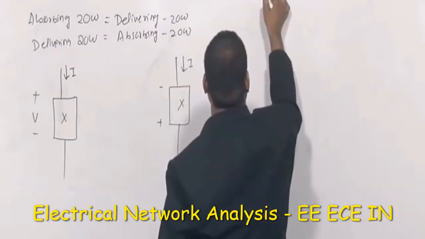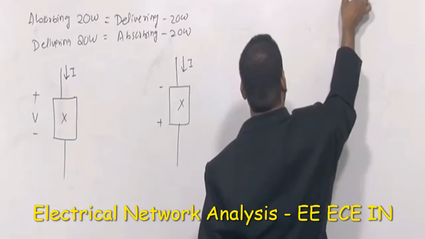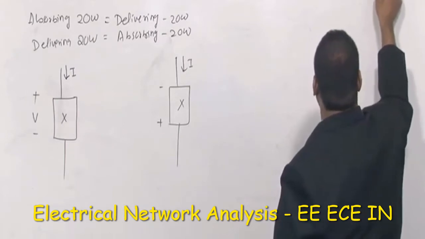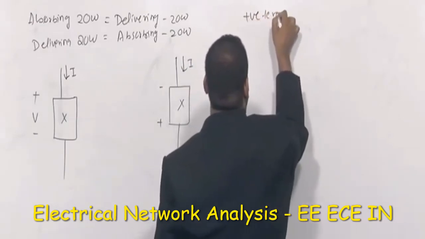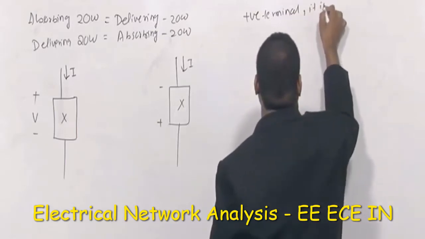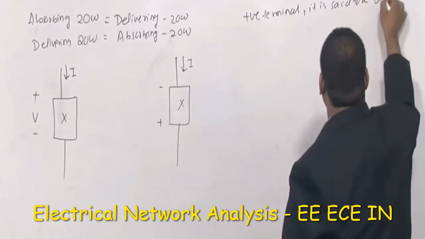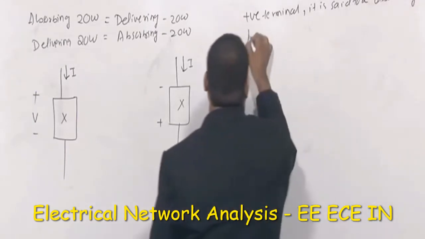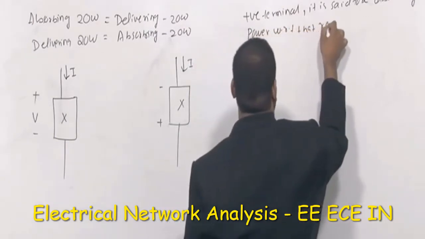If the reference current, or defined current, enters the positive terminal, it is said to be absorbing power with respect to that reference current only.